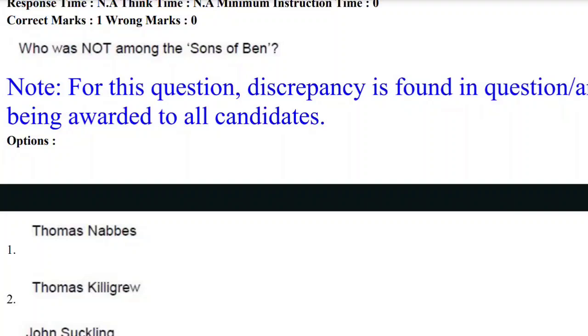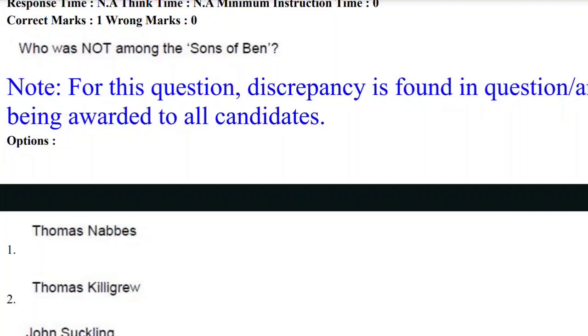Who was not among the sons of Ben? And who are the sons of Ben? Who is Ben? Ben Jonson. In the period following Ben Jonson, a few writers followed his style. Ben Jonson's followers are called the sons of Ben. There are 4 to 5 members in that group. They are termed the sons of Ben because they imitated the style of Ben Jonson and followed his literary style.